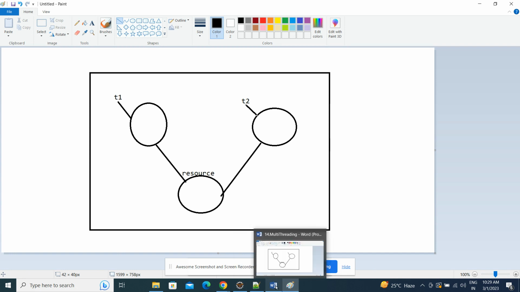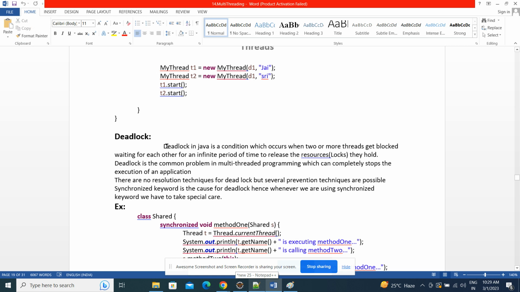Now we'll take one example also. See, deadlock is a condition which occurs when two or more threads get blocked, in the waiting state, waiting for each other. T1 is waiting for T2, and T2 is waiting for T1 to release their locks.